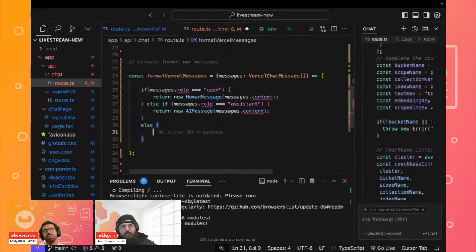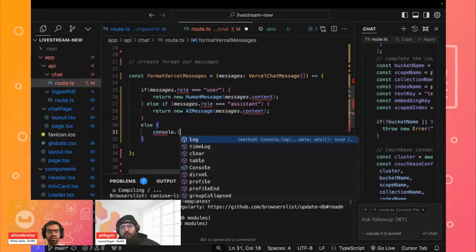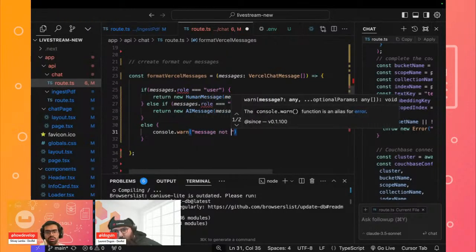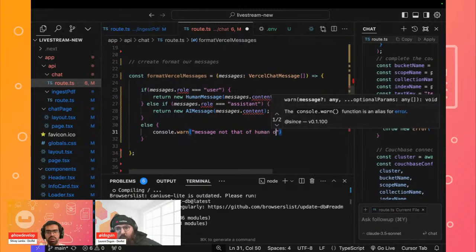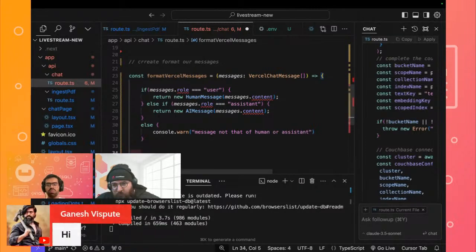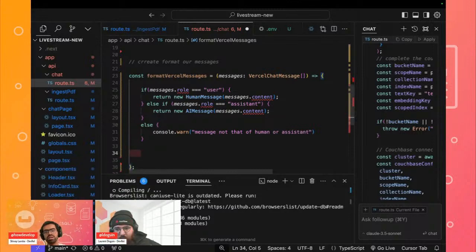Okay, and finally, we can have an else statement, where in case nothing matches we give a warning from the console. So I'll give a console.warn, and we can say the message that you passed is not matching properly: message not that of human or AI or the assistant. So this is a basic formatting. And then finally, we'll return an entire chat message that has content from both the user and the assistant. So we'll simply go ahead and do return new chat.